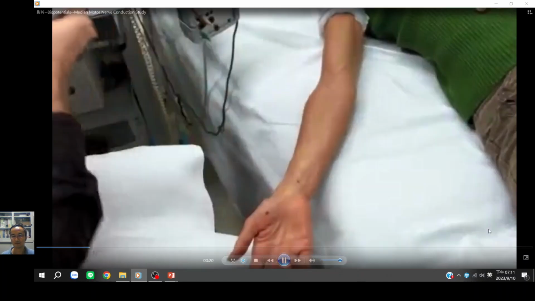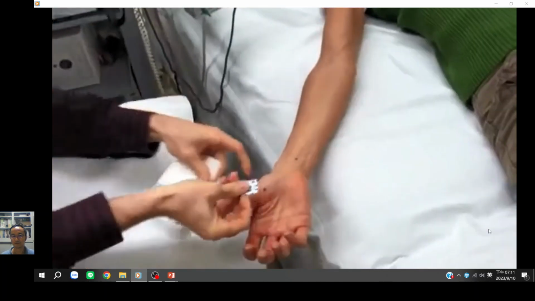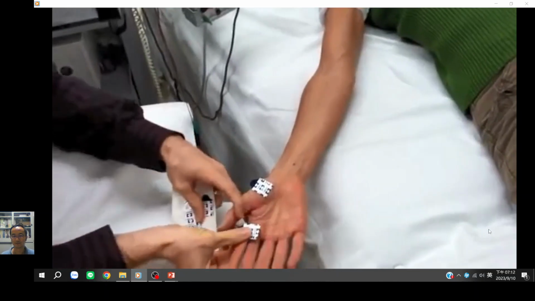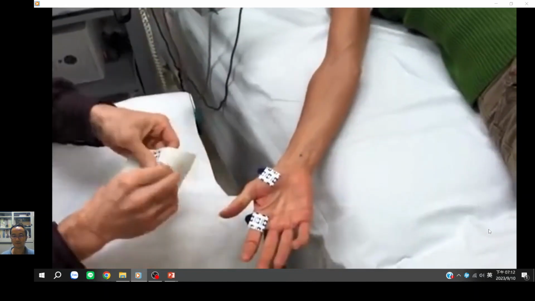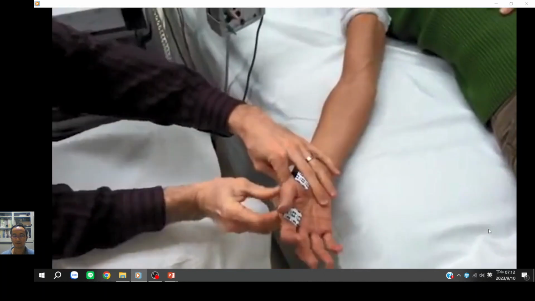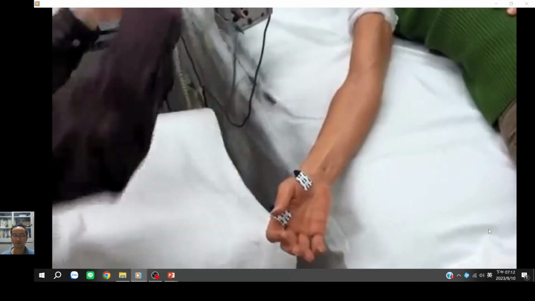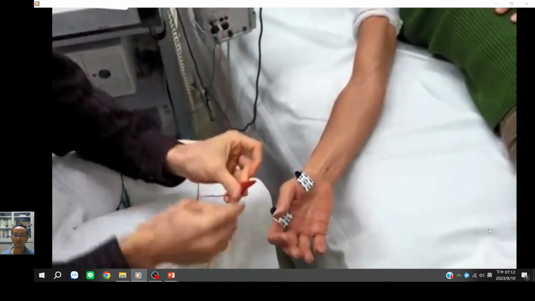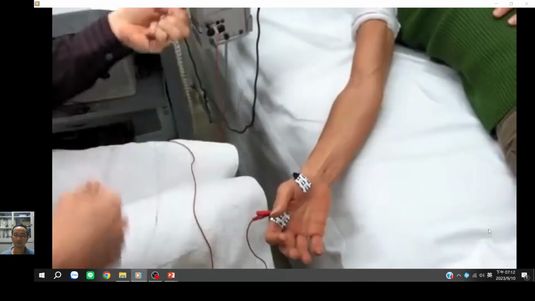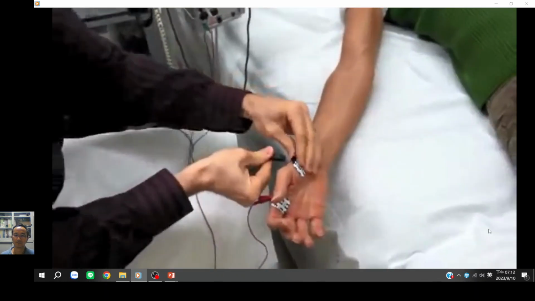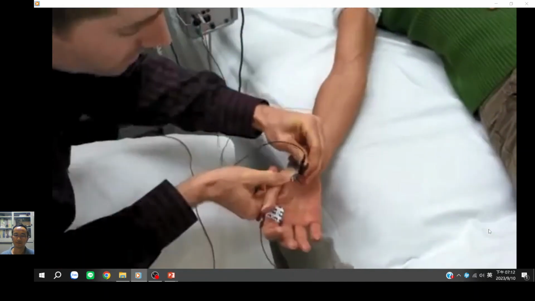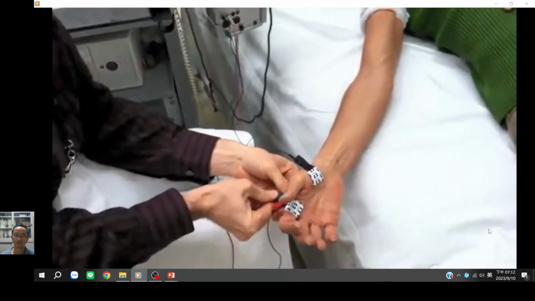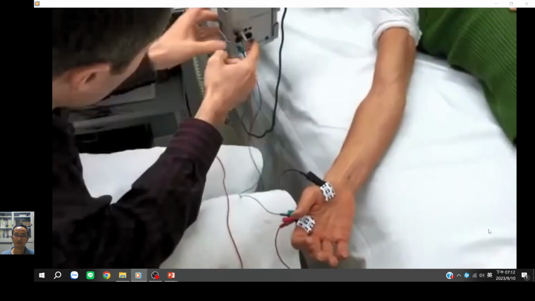Okay. Next thing, I'm going to place my electrodes. I'm going to put one right there on the middle of the muscle, one by the second digit, and the ground is going to go on the back of the hand. We'll hook up our leads. Red, the black one. Make sure this is right in the center of that muscle, and the green one on the back. The machine is on.